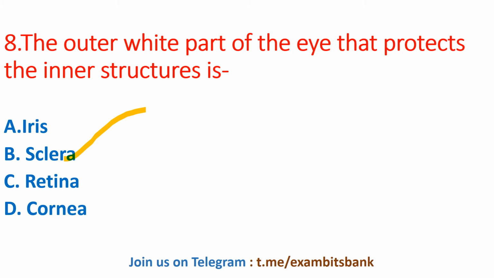And also one more point, the sclera is secured by the conjunctiva, nothing but a clear bodily fluid film that greases up the eye. And next coming to retina. Retina is the thin layer of tissue present at the back of the eye which receives the light, and this light is converted into neural signals, and these signals are sent to the brain for visualization purposes. And then next coming to cornea. Cornea is the transparent part of the eye that covers the front portion of the eye.